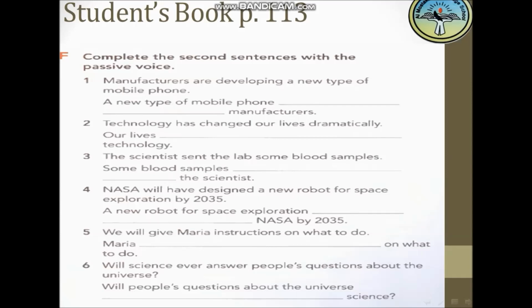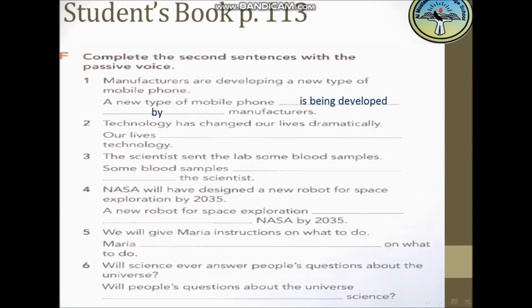Manufacturers are developing a new type of mobile phones. A new type of mobile phone... Manufacturers. So are developed will be... yeah, is. Yes, and instead of develop I put the verb be. So with a new type I will use the verb is and then being and then developed. And because we have manufacturers here, I will use the word by because it is the agent.